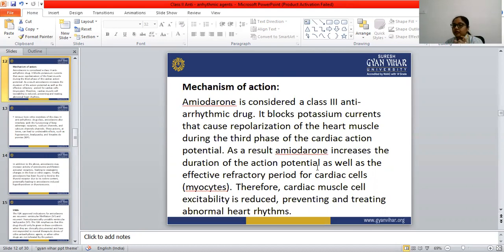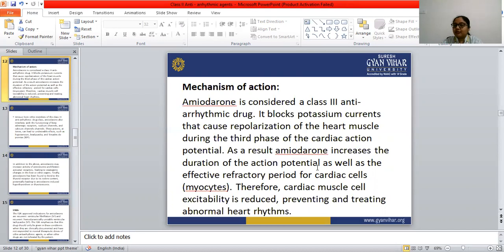The effective refractory period, that is ERP, is also known as the resting period for the cardiac cells. So amiodarone blocks the potassium channels at phase three of the cardiac action potential, increases the duration of the action potential, and also increases the effective refractory period, or resting period, for the cardiac cells.